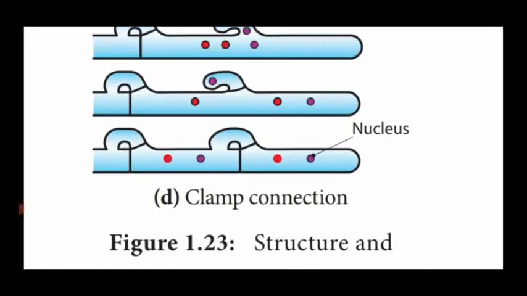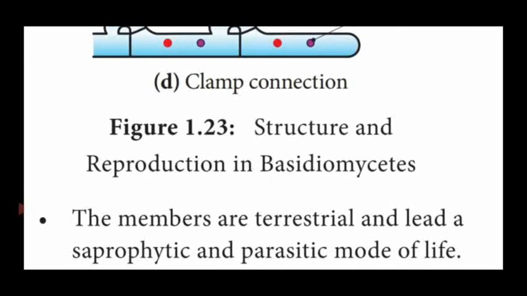This diploid nucleus undergoes mitotic division and forms 4 haploid nuclei. Then again a partition takes place between the hyphal cells, which is named the clamp connection. That one we will see later. We should just know the general characteristic features of Basidiomycetes and reproduction in Basidiomycetes fungi.